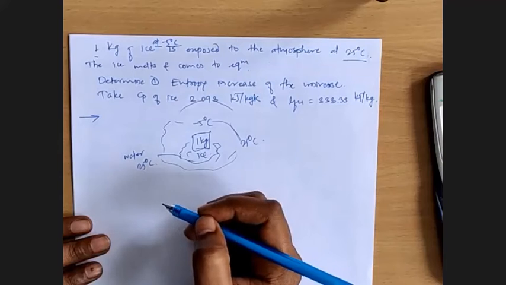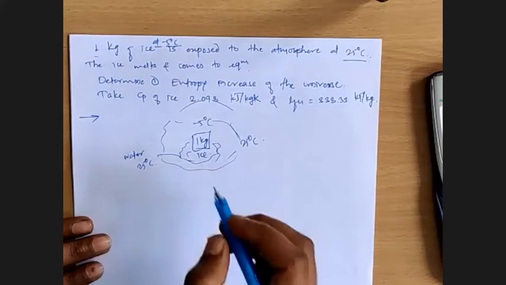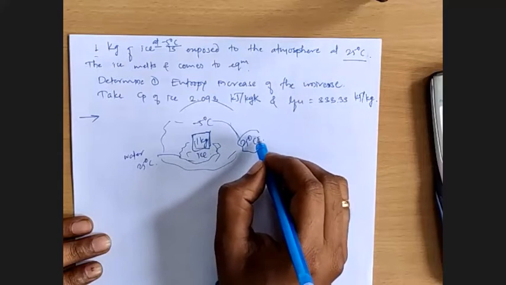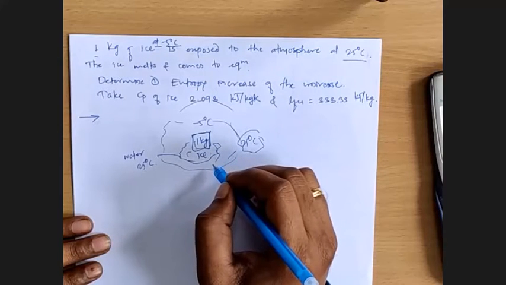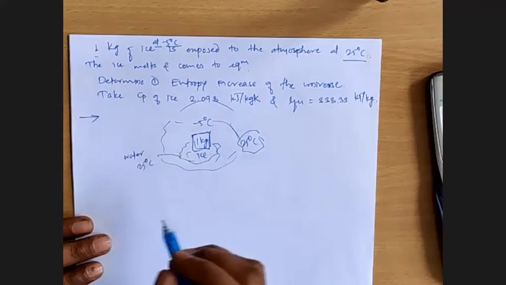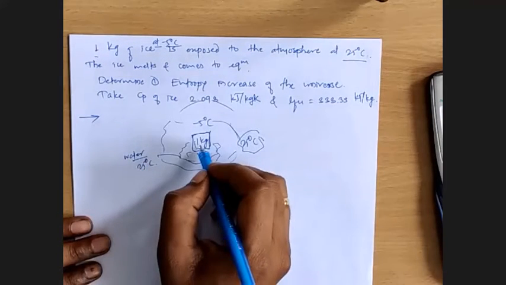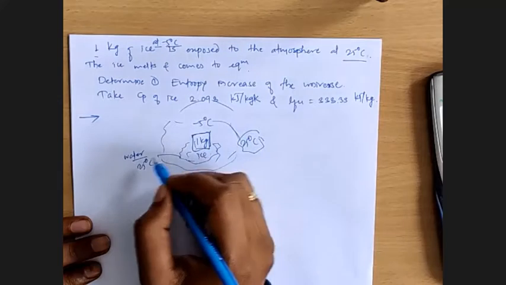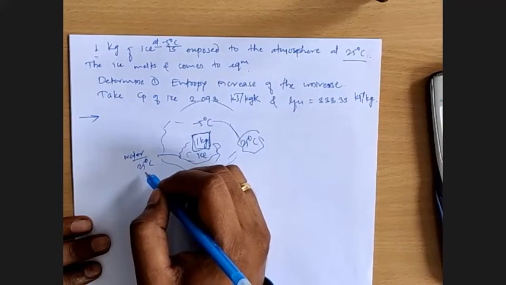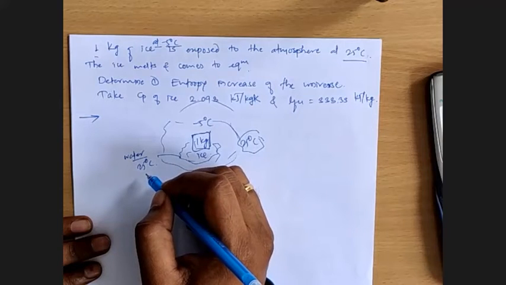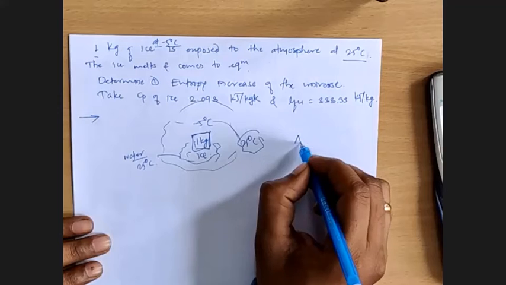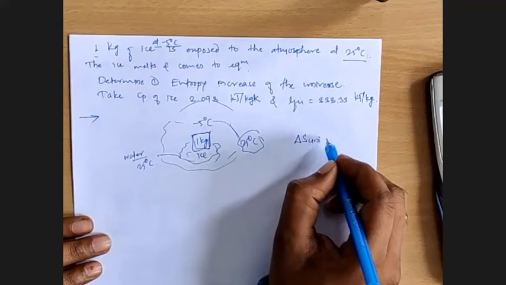That will be the final stage, right? That is when the ice and open atmosphere have reached equilibrium condition. At that equilibrium condition, the ice will have converted into water and the temperature of that water will be 25 degrees Celsius, equal to atmospheric temperature. And for this whole chain, we need to find delta S universe.